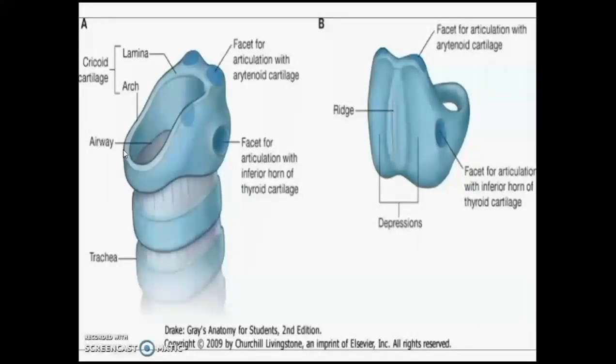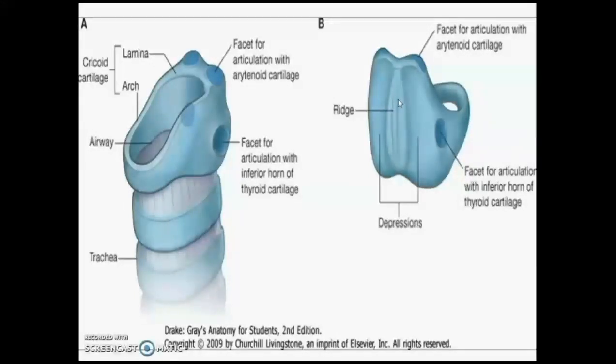It is very important to understand attachments of cricoid cartilage. And the lower border is related to the trachea via the cricotracheal ligament. The broad posterior lamina has an upper border which is dome shaped on each side with a central depressed part, just like a diaphragm. On that dome shaped part, it has a facet for arytenoid cartilage, and it has a posterior surface, or you can say outer surface and inner surface.